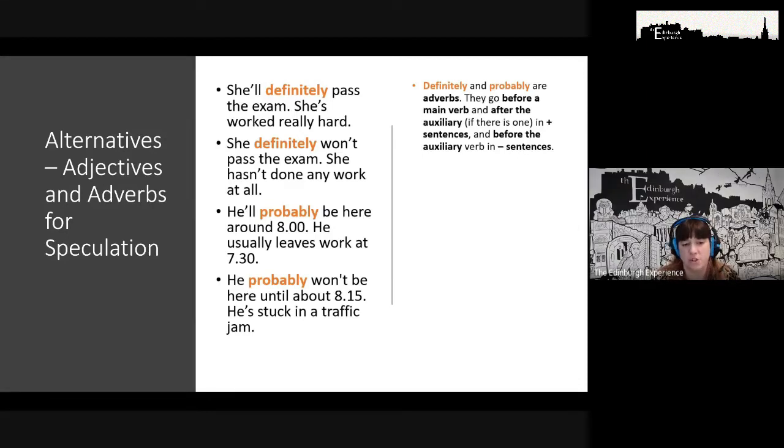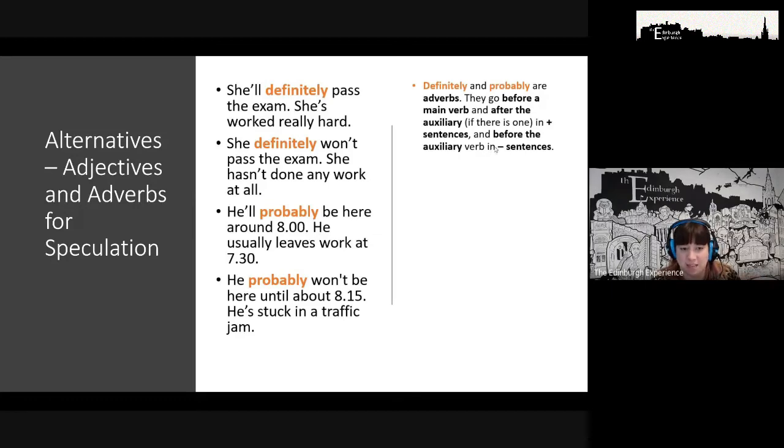So the mistake that people usually make is that you start your sentence and you say, probably he won't be here until 8:15, or definitely she'll pass the exam. Yeah, they're not adverbs of comment. Adverbs of comment, like luckily, unfortunately, funnily enough, those ones go at the beginning of a sentence. But these ones are speculating and they have a different position. So they will go before the main verb, right? So if we look at that first example here, pass is the main verb, yeah? And this is where it's going to go, definitely, okay? And after the auxiliary, if we have an auxiliary like here, okay?